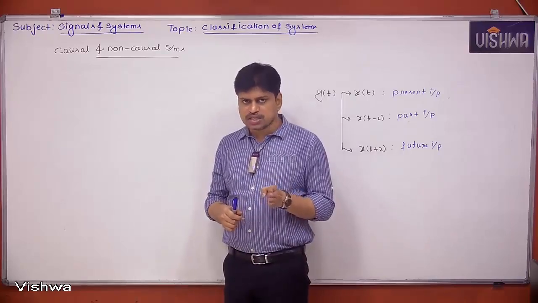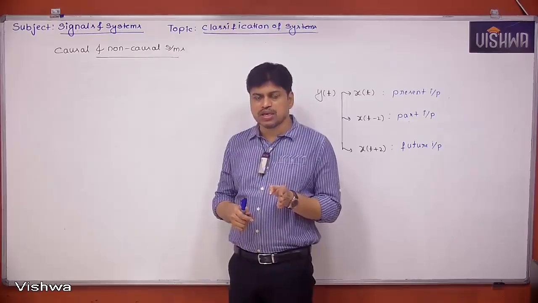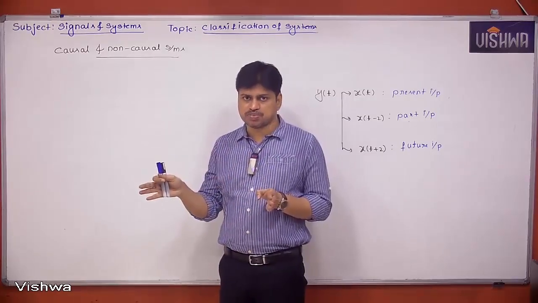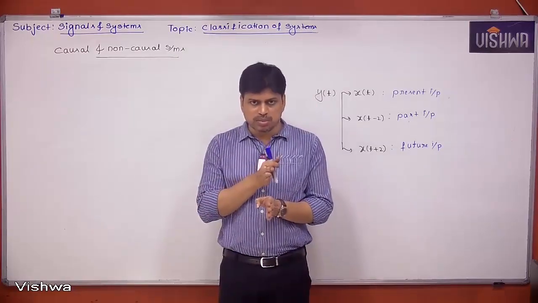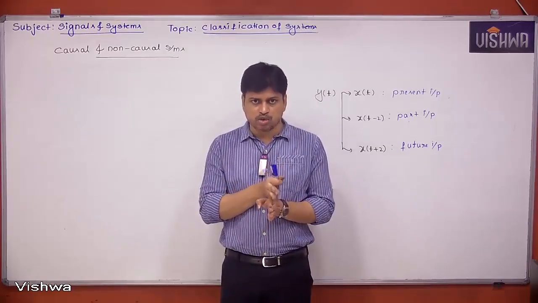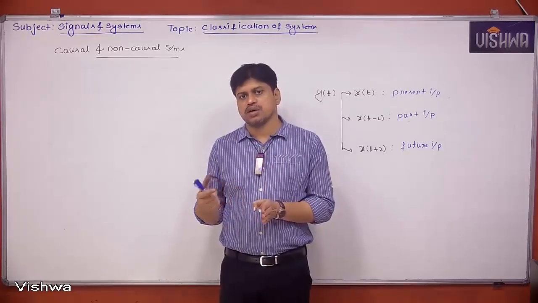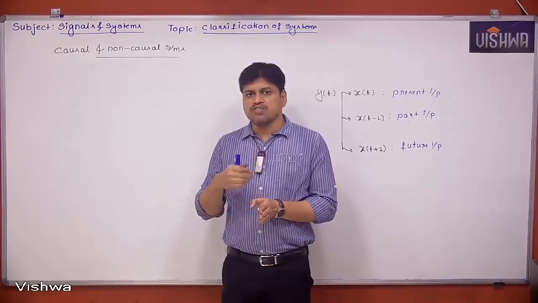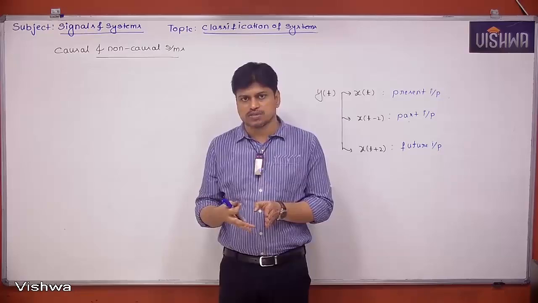If the present output depends on the present input and past inputs, then we call the system a causal system. If it depends on future inputs, then we call it a non-causal system. That is as simple as it.